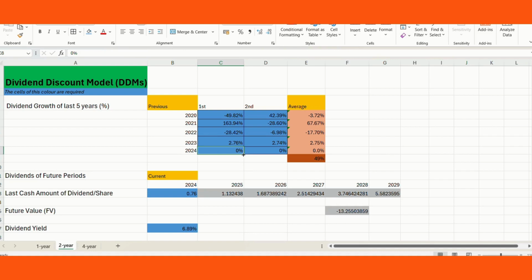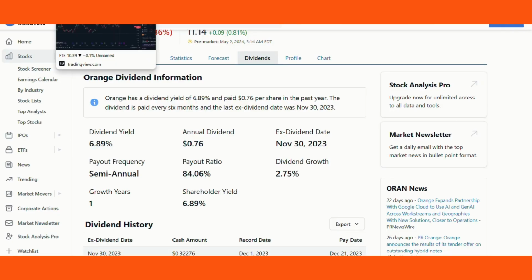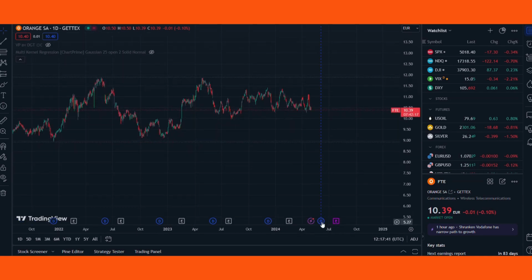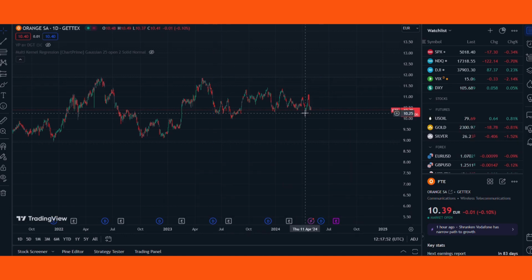I would like to write here the previous dividend and the future dividend, because we can take this number from here. You can see that the payment date may be the 6th of July 2024, and the amount is 0.42. If we are going to calculate with the exactly same period, just don't fall into this trap.